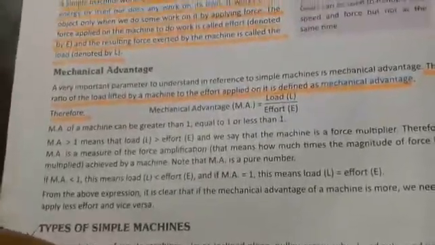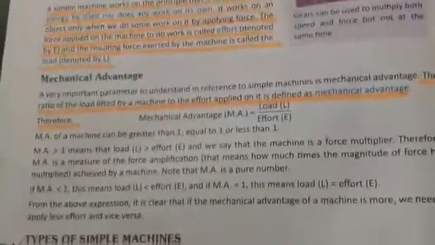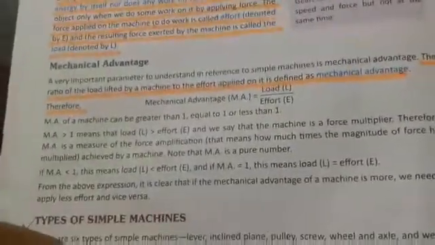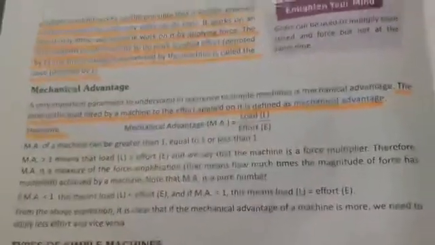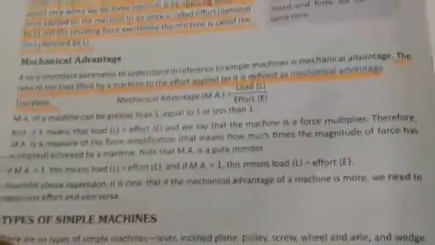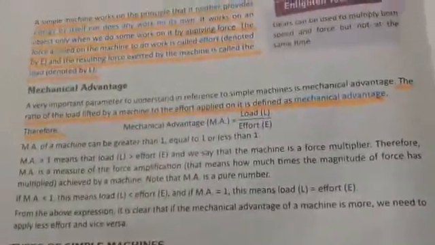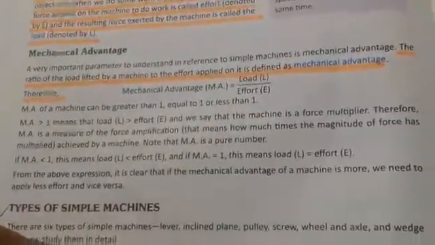Now, the mechanical advantage of a machine can be greater than 1, equal to 1 or less than 1. There are three possibilities. Let us see all these possibilities. If mechanical advantage is greater than 1, it means that load is greater than effort, and we say that the machine is a force multiplier.